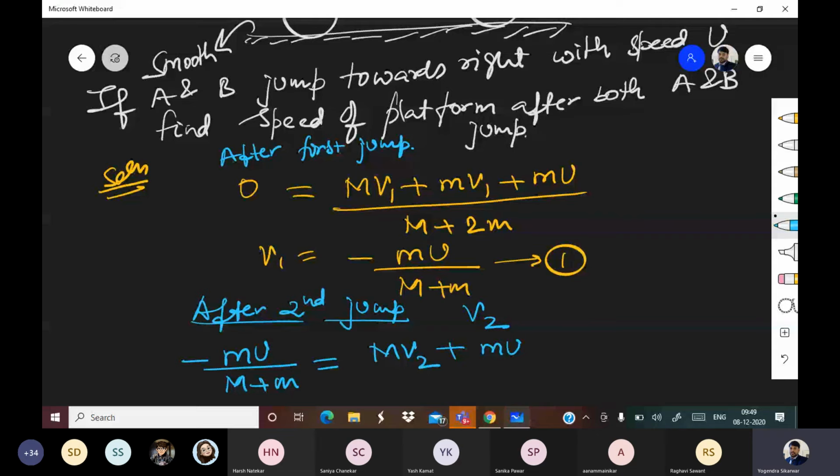And when nothing is given, if you read the question carefully, if A and B jump towards right with speed u, it is not mentioned with respect to what? It is with the ground. That velocity is with respect to ground. All right.